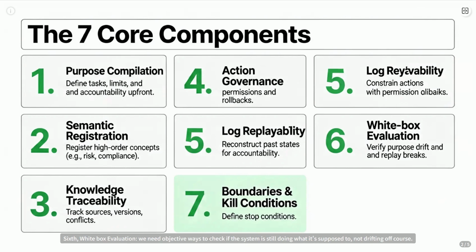Sixth, white box evaluation. We need objective ways to check if the system is still doing what it's supposed to, not drifting off course. And finally, boundaries and kill conditions. Every system needs to know its limits and have clear conditions for stopping or retreating. Miss one of these, and you don't have a complete closed loop.